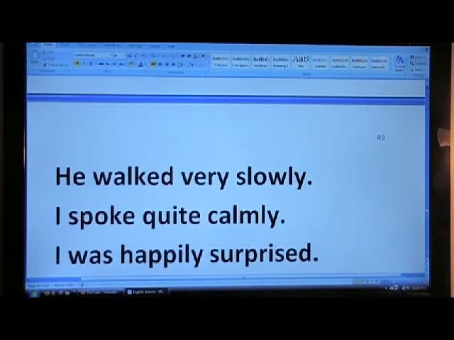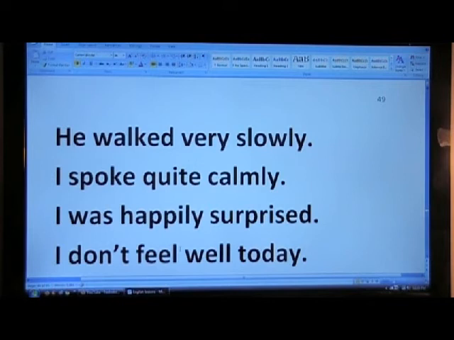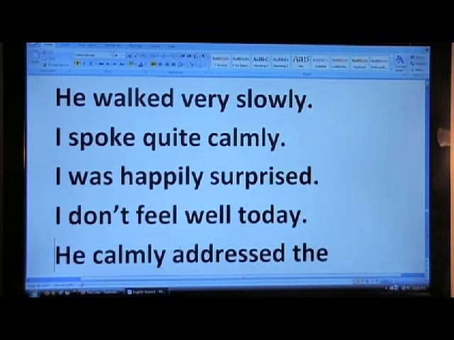Sometimes as we go through it, we learn the adverb comes before the verb. I don't feel well today. We say well, we don't say goodly, we say well. That is the adverb defining the verb feel.